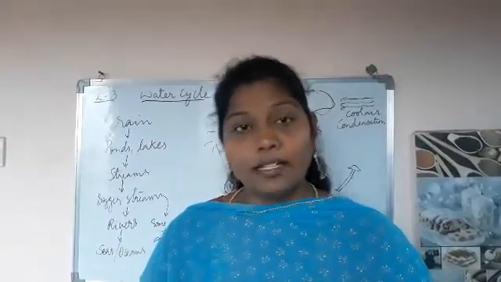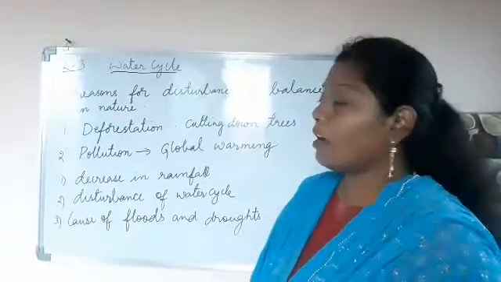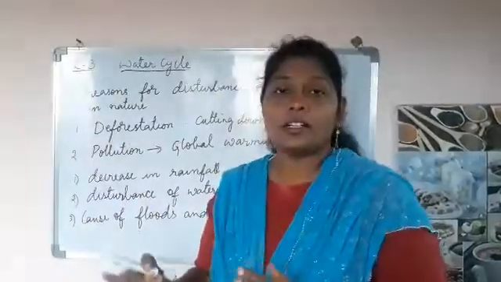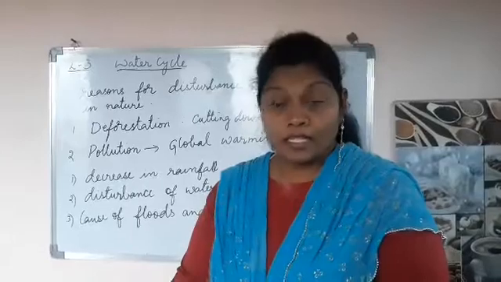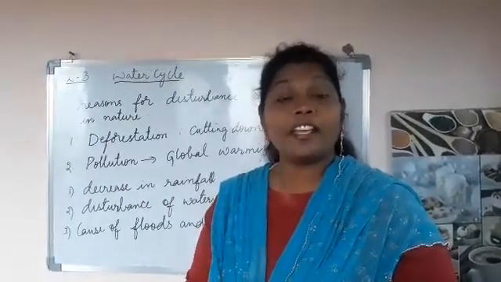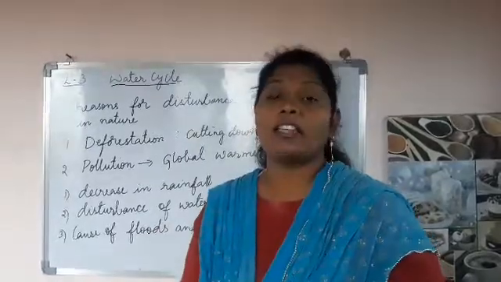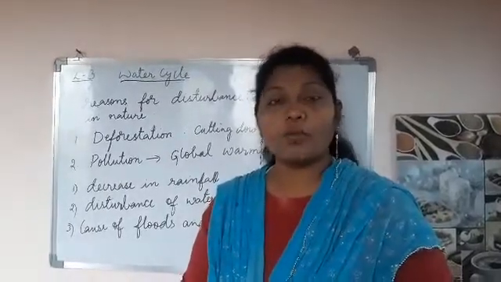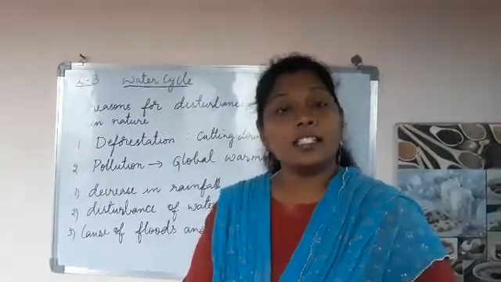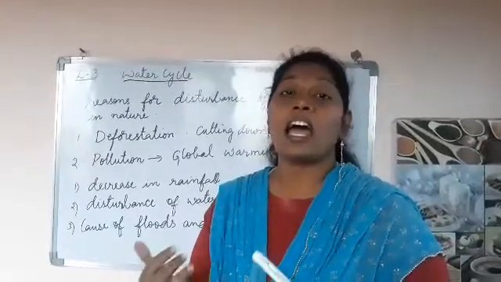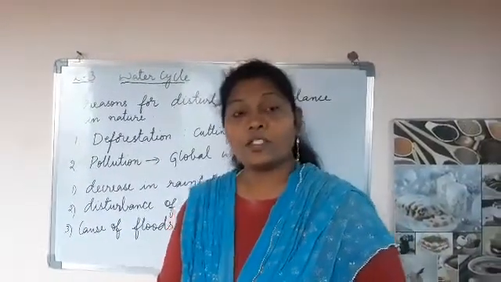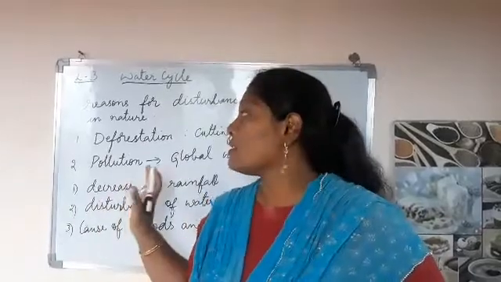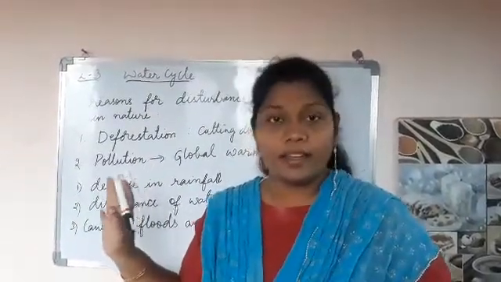We will see, I'll write them on the board. Okay, now we will see the reasons for disturbance of balance in nature. See children, nature is our mother. As the mother cares for the children a lot, nature also cares for all the living things on this earth. Okay children, if you disturb this nature, what happens to us? The nature is disturbed and it also disturbs us. So the living things which are living on this earth are completely disturbed. We will see the major reasons that are causing the disturbances in nature.